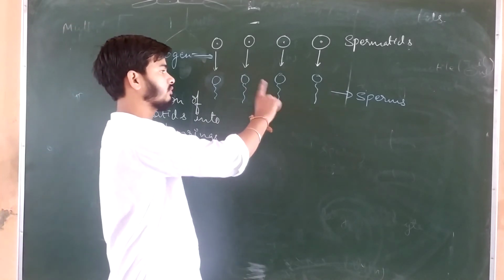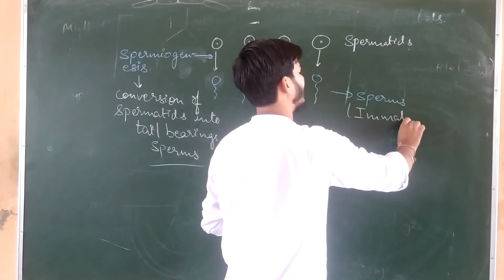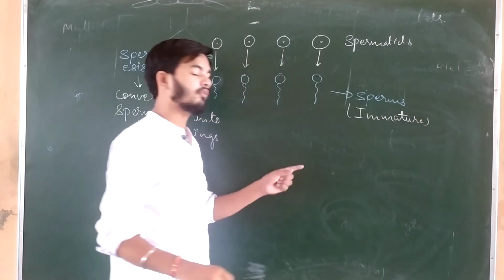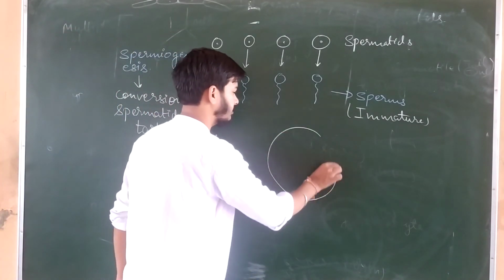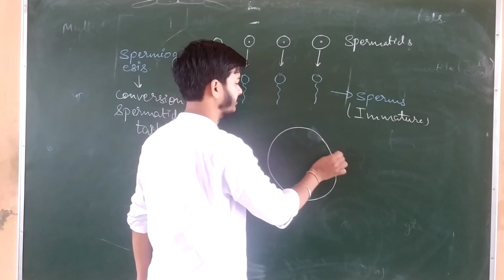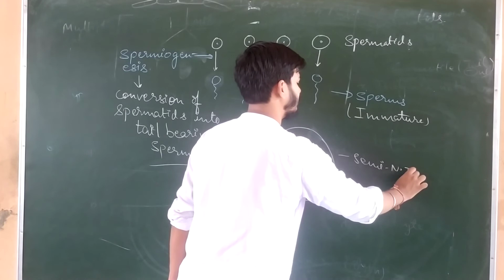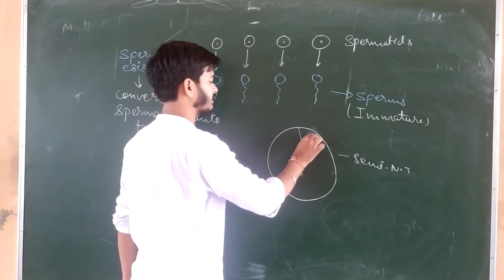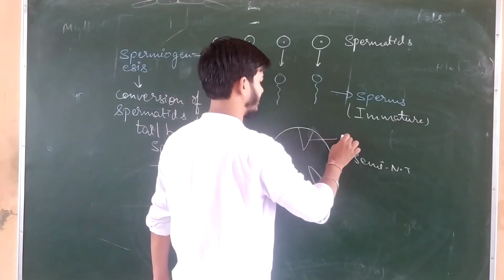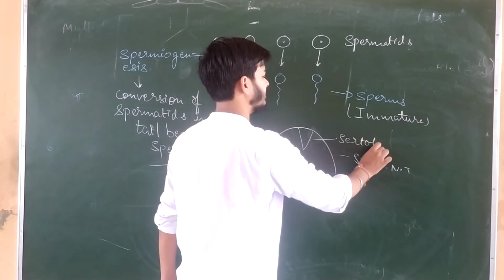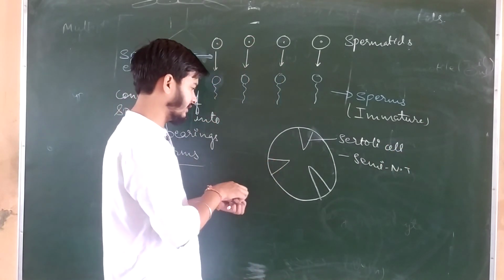Now what happens to these sperms? Actually they are immature right now. How will they become mature? First of all, let us consider this is a seminiferous tubule, and these are the Sertoli cells. Actually the sperms are here.